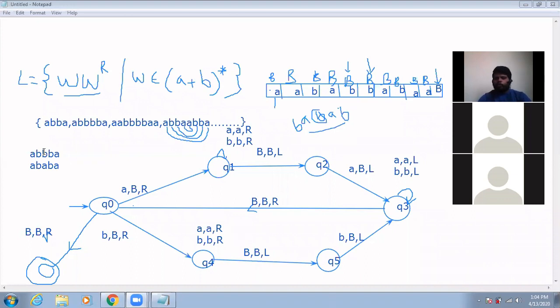I am at Q4, and after Q4, immediately I cannot say that, because for this B I don't know if it is the end of the string. I need to search for some more strings also. So B I am making as a blank, and I am moving right, any number of. So any number of, I will go to the right hand side. I encounter a blank, and on this blank, I will move the left hand side.